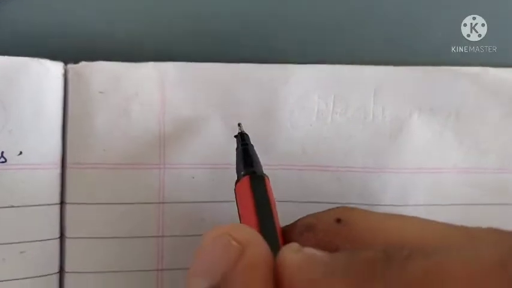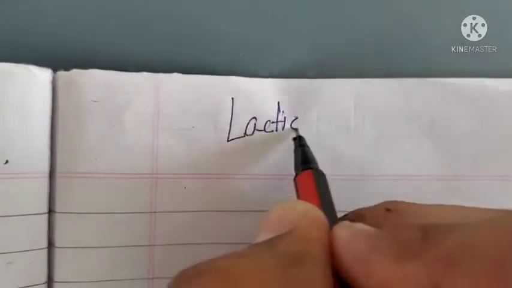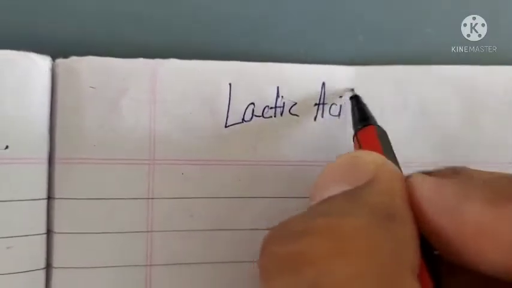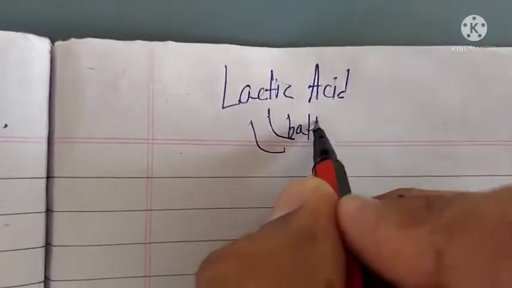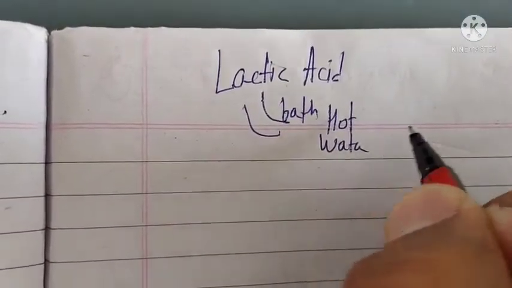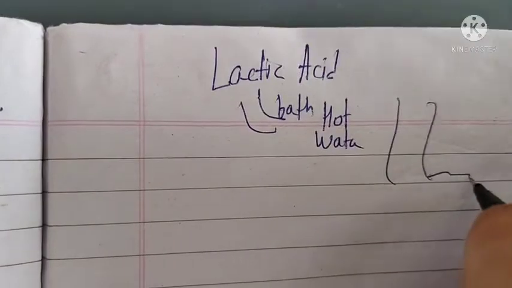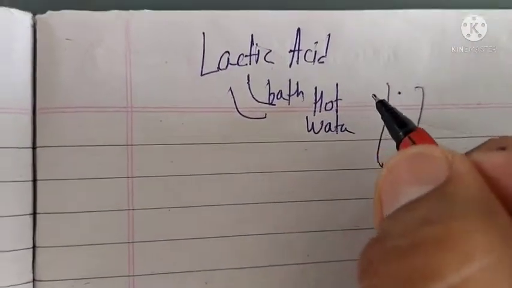So what is the solution for this lactic acid that is formed in our muscle cells? Science says you should bathe with hot water. So what does this hot water do? It will increase the blood supply through your muscles.